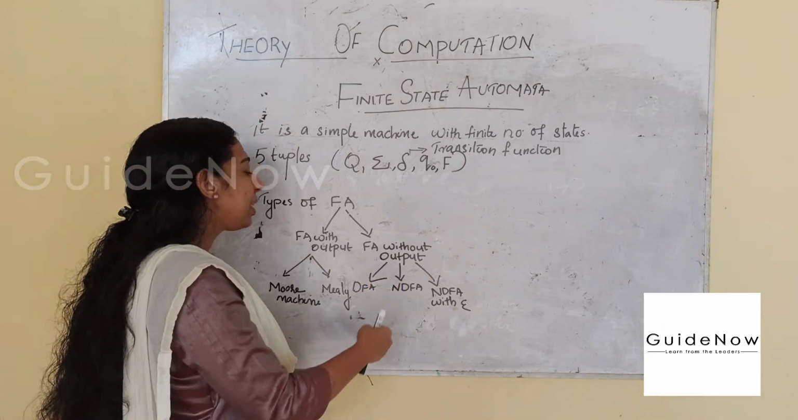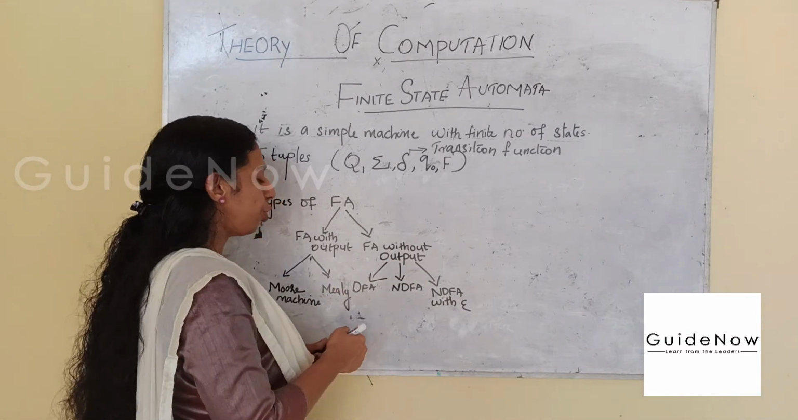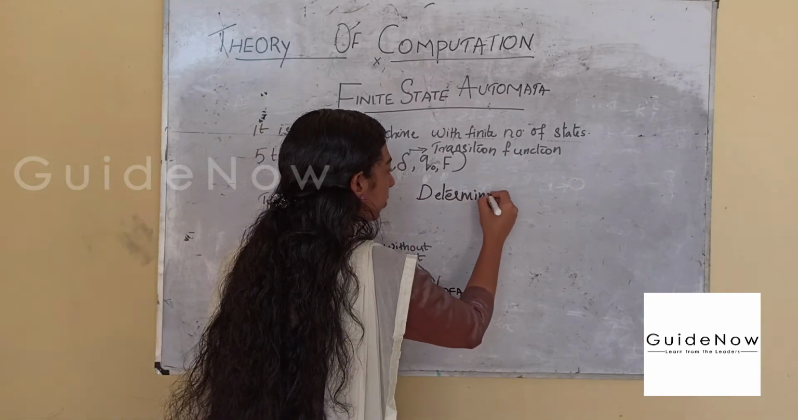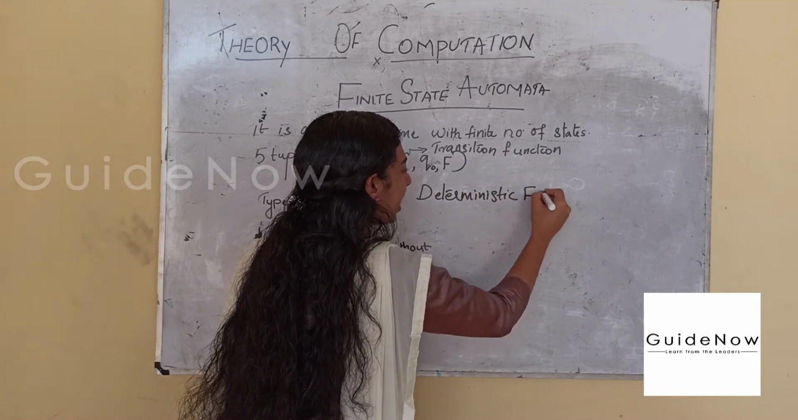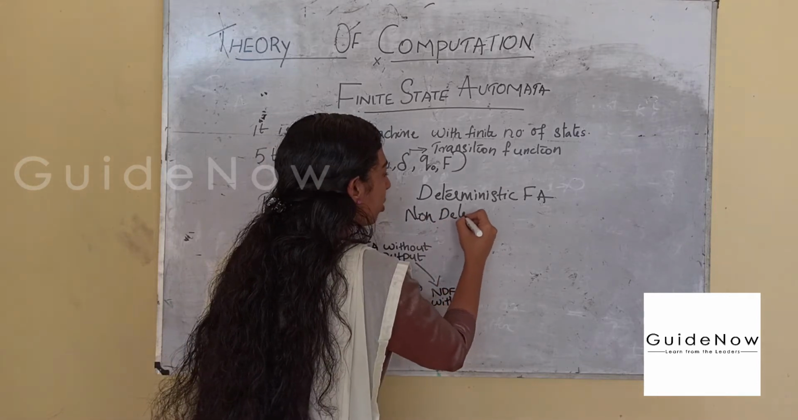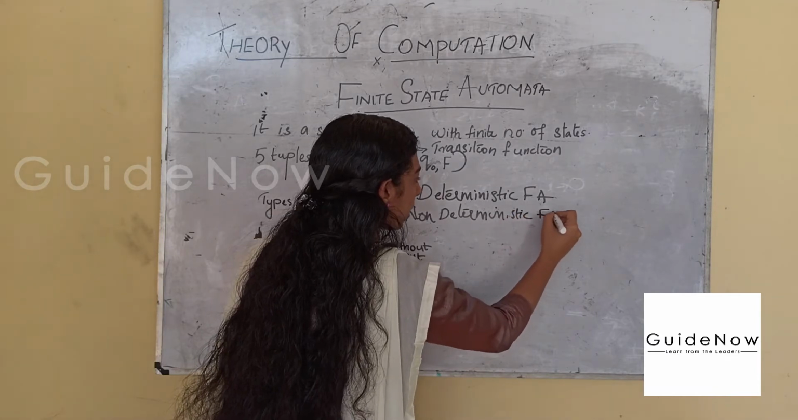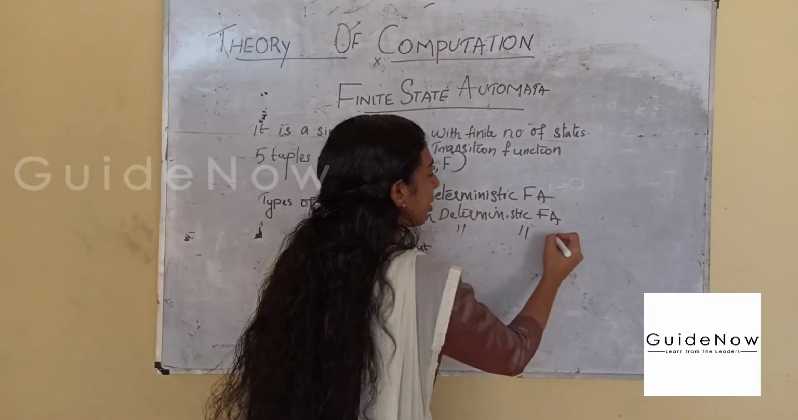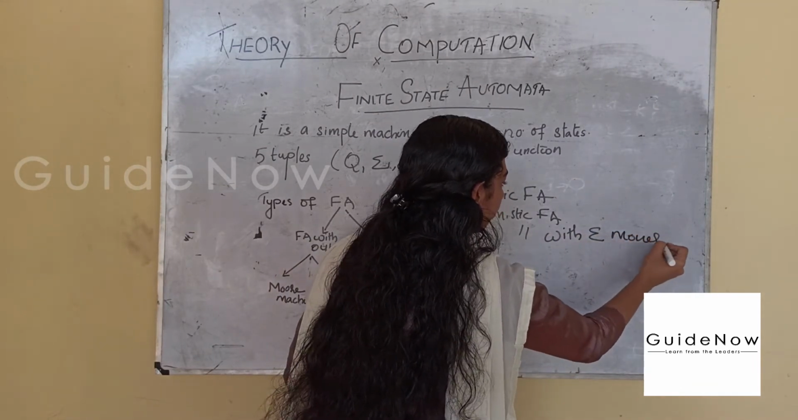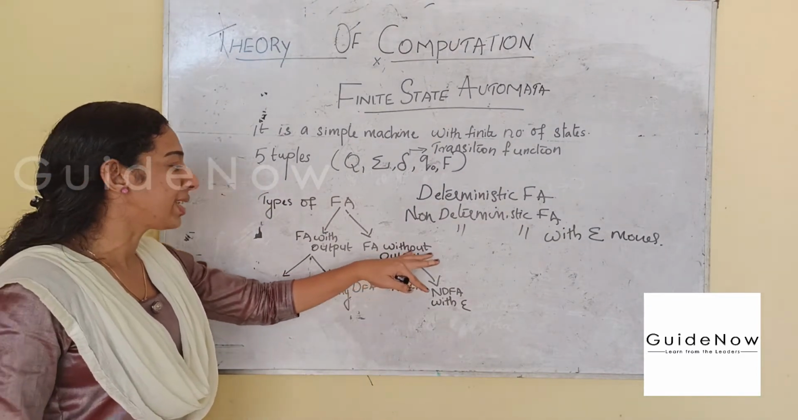Then coming under the finite automata without output, we have deterministic finite automata, non-deterministic finite automata, and non-deterministic finite automata with epsilon moves. So these are the 3 machines coming under finite automata without output.